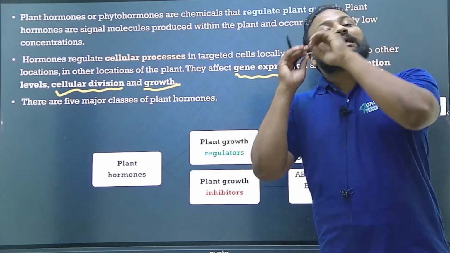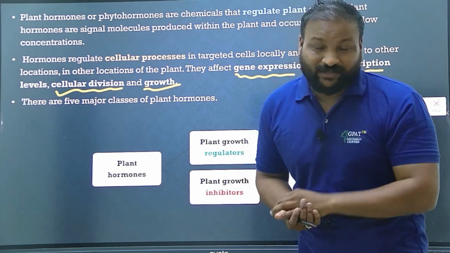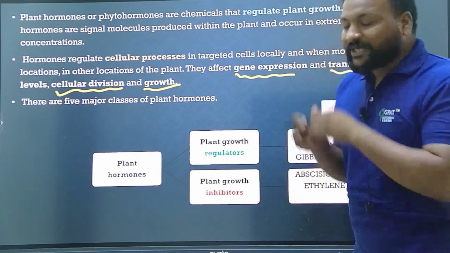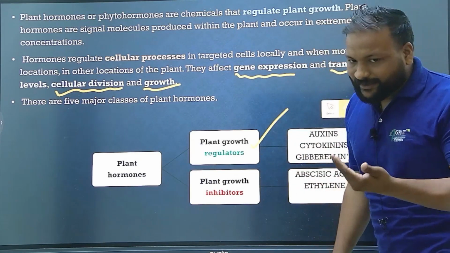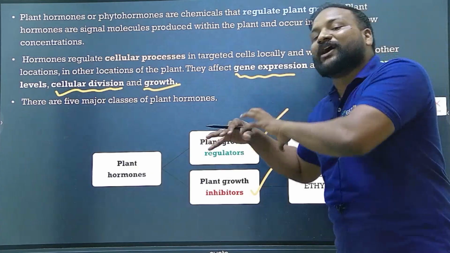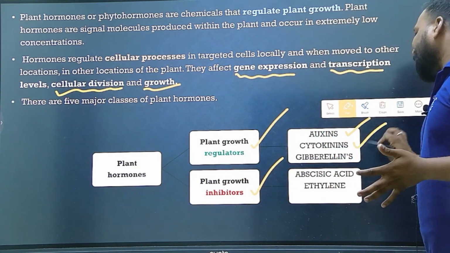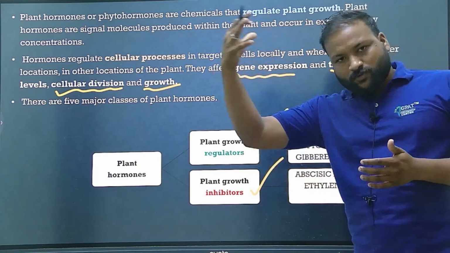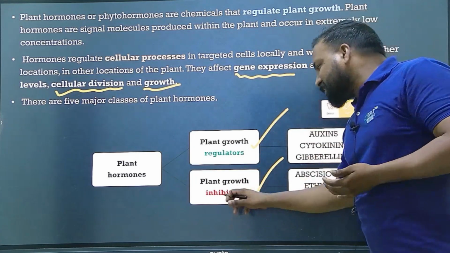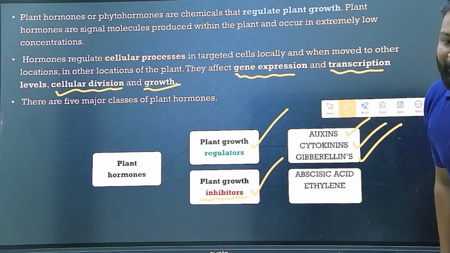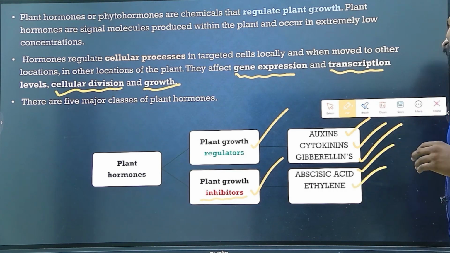When it comes to the classification, how many are there? We have only five plant hormones, which we classify into plant growth promoters or plant growth inhibitors. So based on the function we have classified them into two types. The first three, auxin, cytokinin and gibberellins, are plant growth regulators or promoters. They will promote the growth. And plant growth inhibitors, as the name itself tells you, inhibit the growth of the plants. They are abscisic acid and ethylene.